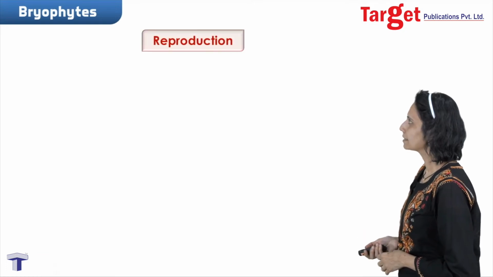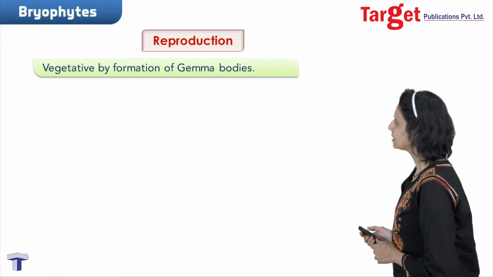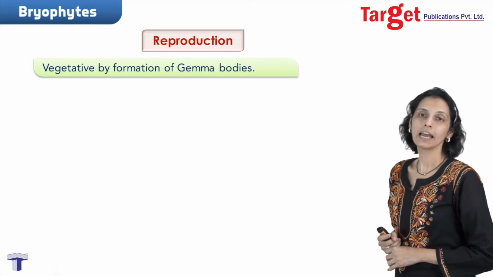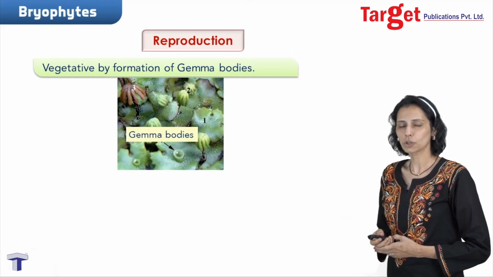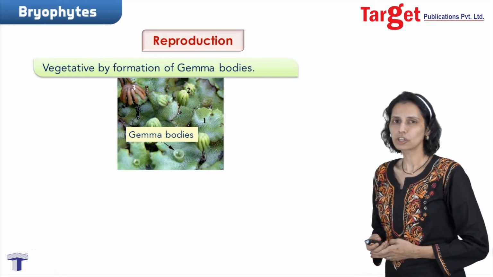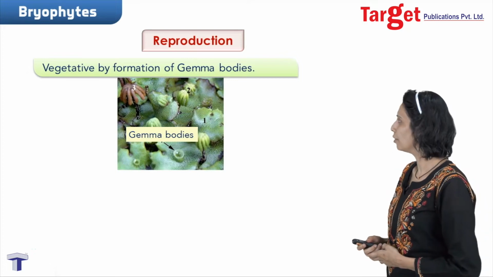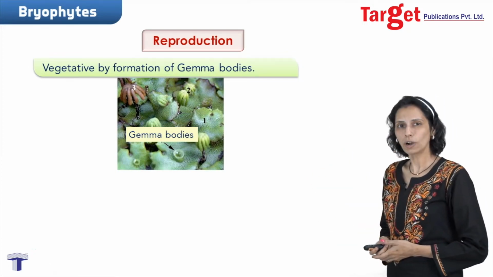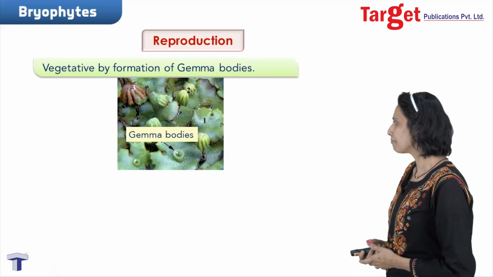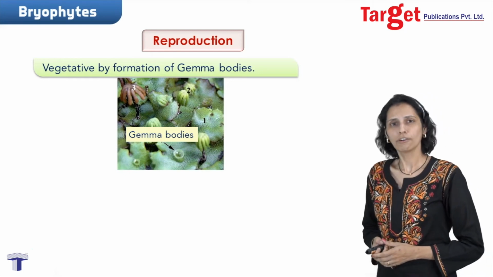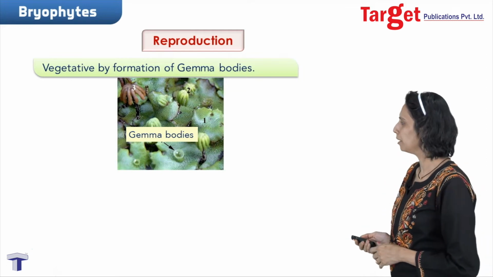Now, let us discuss reproduction in bryophytes. Vegetative reproduction in bryophytes is done by the formation of gemmae. What do you mean by gemmae or gemma cells? These are the cells which are responsible for fragmentation or vegetative reproduction in bryophytes. These gemma cells are localized into gemma cup-like structures which, after maturation, detach from the body and each one will grow as a different individual.